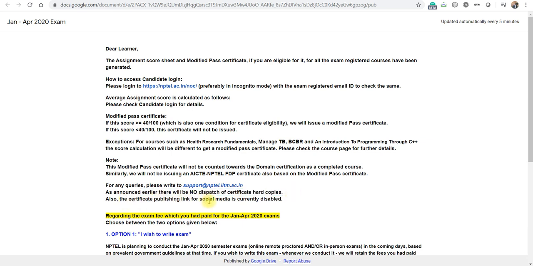Also, the certificate publication link for social media is currently disabled. So actually NPTEL was earlier a separate organization, but now it is merging into Swayam, including 7 to 9 different other online platforms combining there. So for now there is no link, so you can't post on your social media like LinkedIn for now. NPTEL will, in future, enable those things.